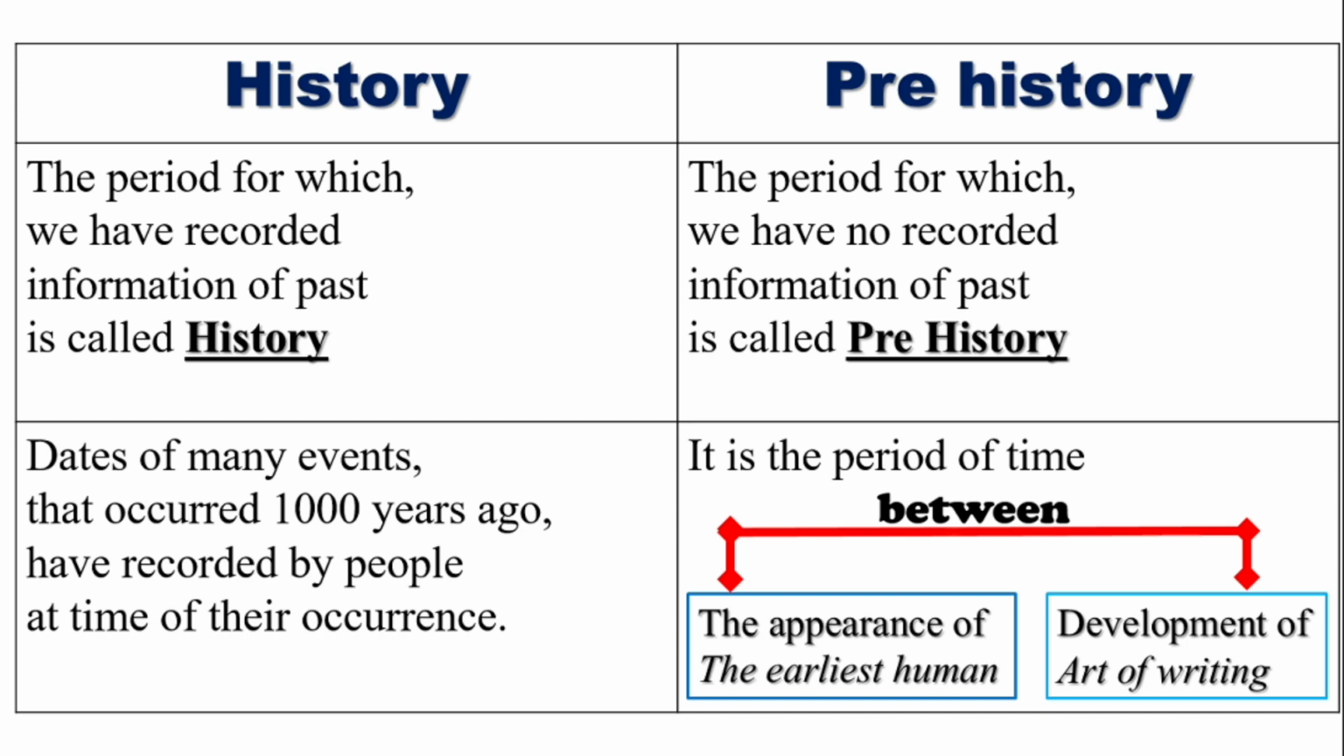Whereas prehistory is the period of time between the appearance of early humans, which we have already studied in previous classes, class 4 and 5, about the appearance of human beings, and the development of the art of writing. During prehistory, the development of the art of writing was not that popular. That is the reason why we were not able to get more recorded information about the past of prehistory. So that is regarding history and prehistory.